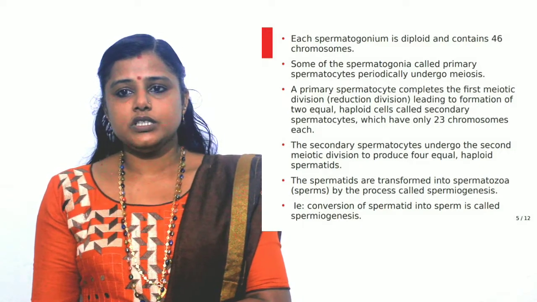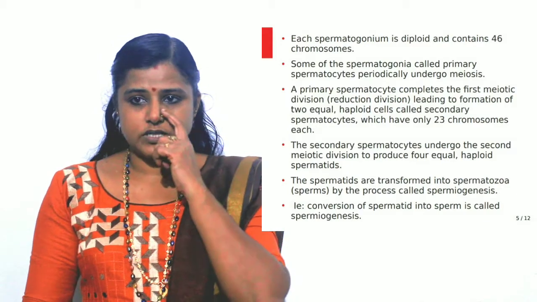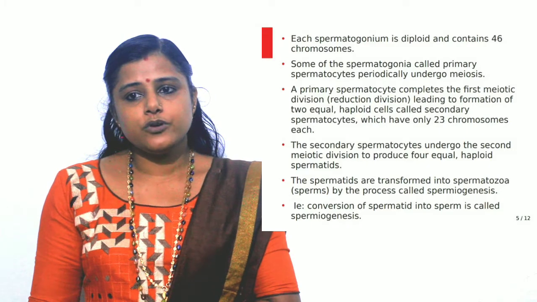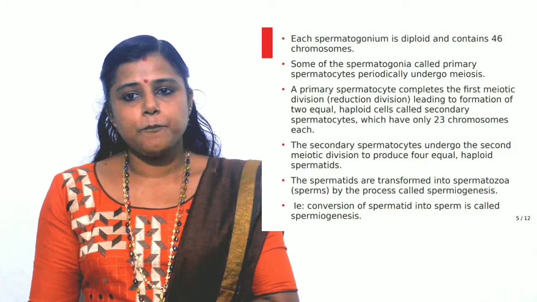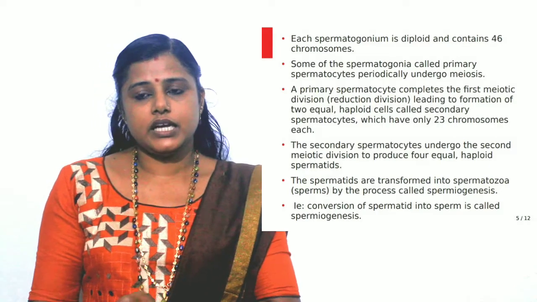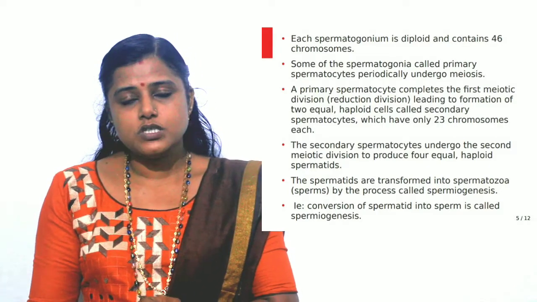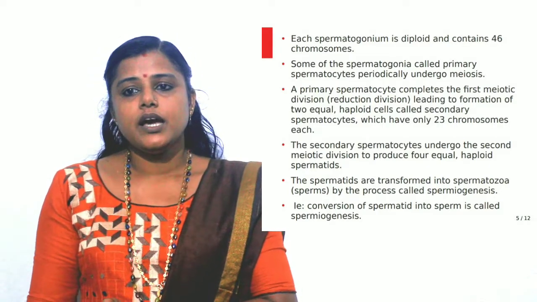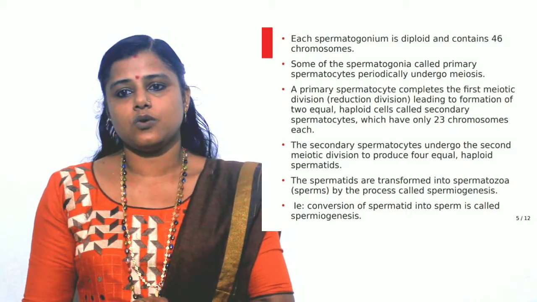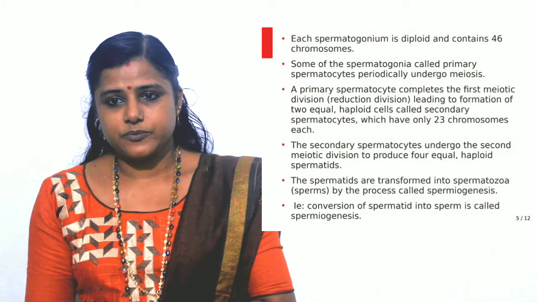Then the secondary spermatocytes undergo the second meiotic division and produce 4 equal haploid cells which are called spermatids.